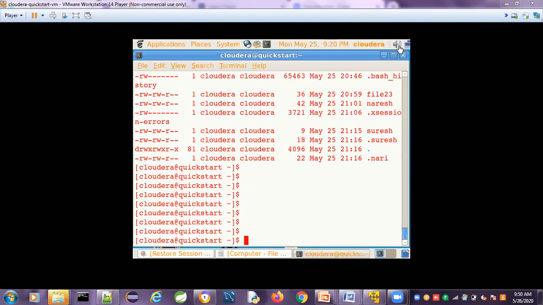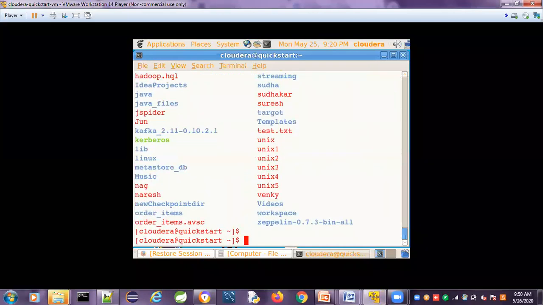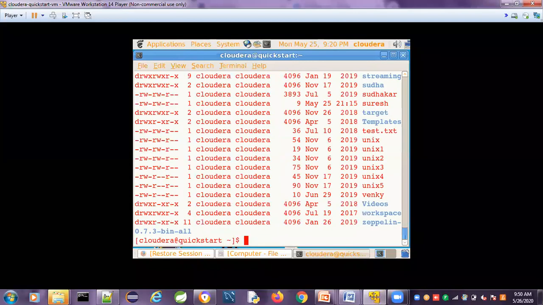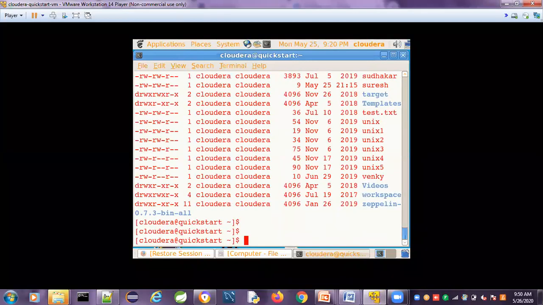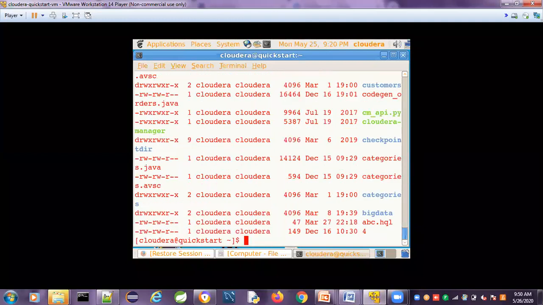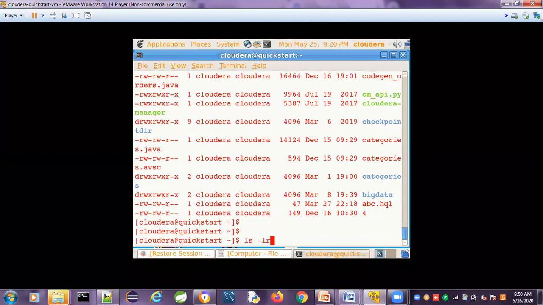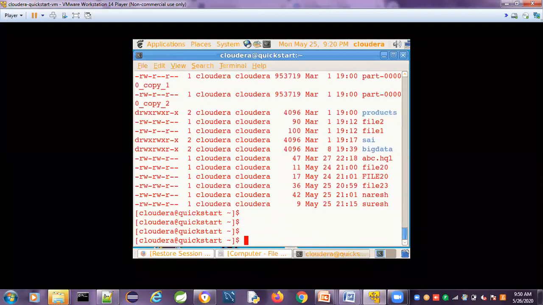When I give just the ls command, it lists both the files and directories. When I give ls -l, it lists the same files and directories, but in long format. When I give r, it is in reverse order. When I give t, it sorts based on time.